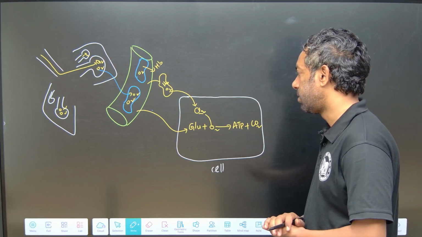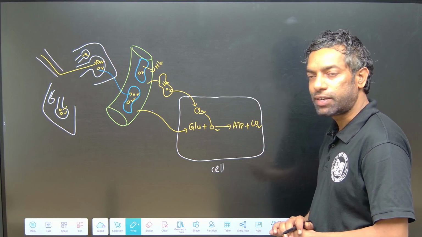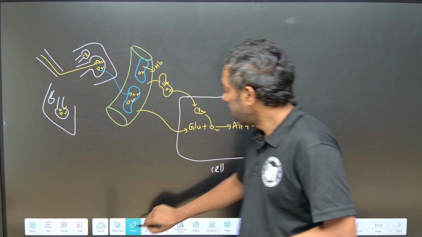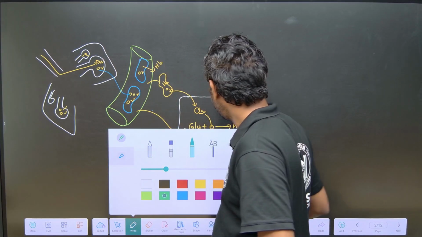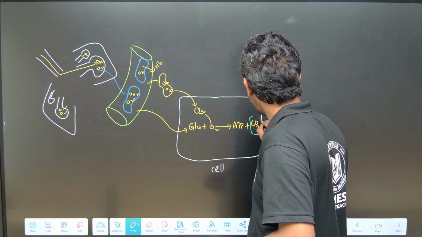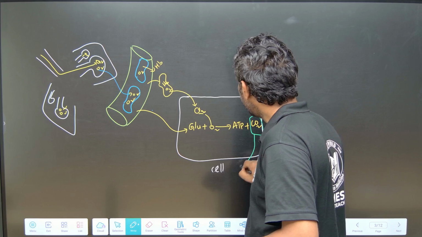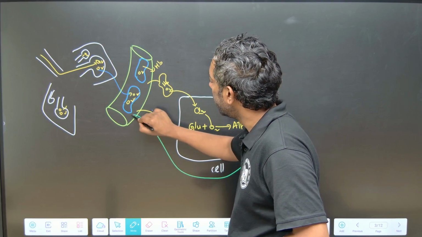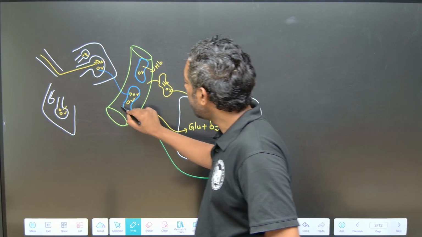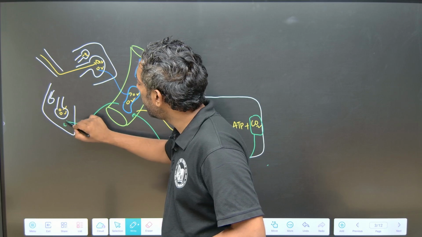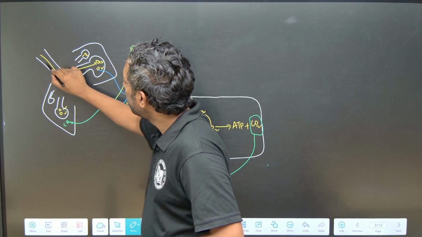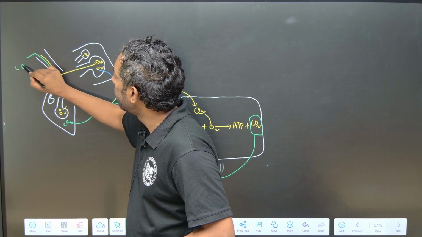This CO2 is eliminated through the blood and finally reaches the lungs. From the lungs, the CO2 exits.